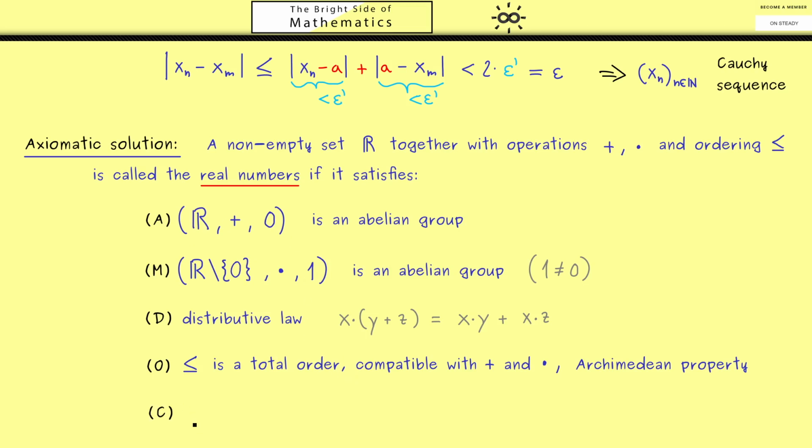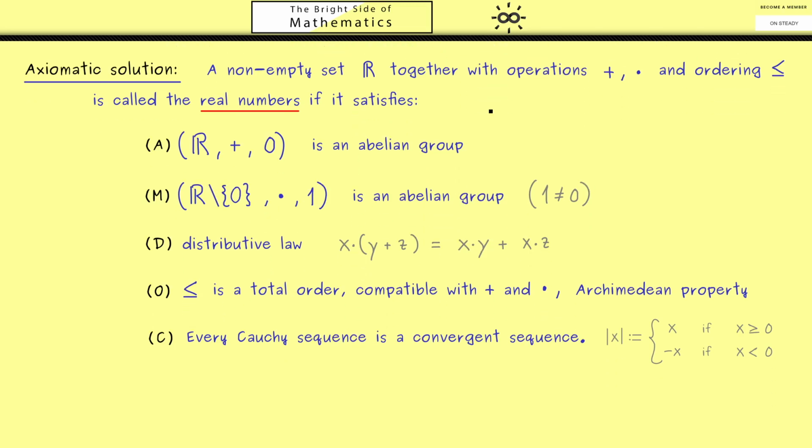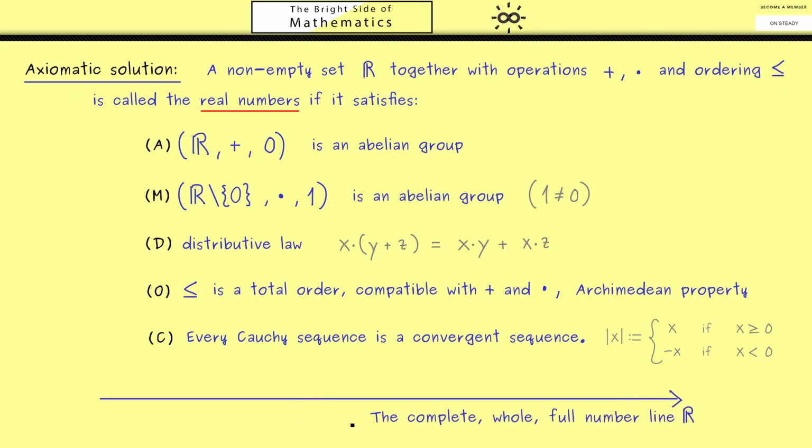But of course, you have waited for the last axiom we call the completeness axiom. There we just state that every Cauchy sequence is also a convergent sequence. And of course, the distance is measured with the absolute value, which is defined as for the rational numbers. And with this, you have all the axioms of the real numbers. Of course, the visualization is again given by the number line. However, now it's the full number line without any holes.